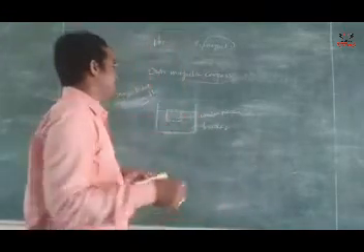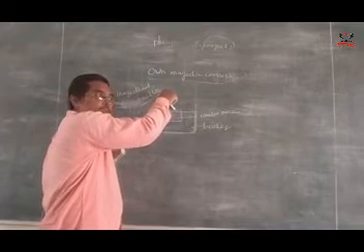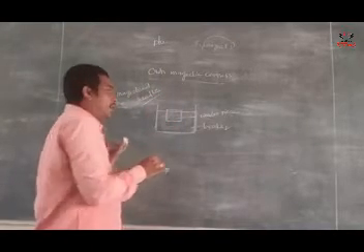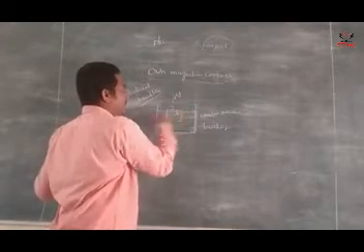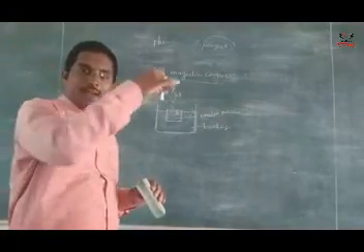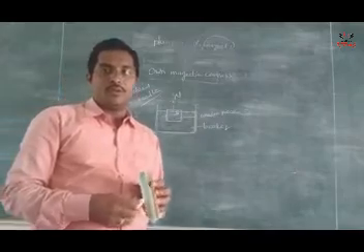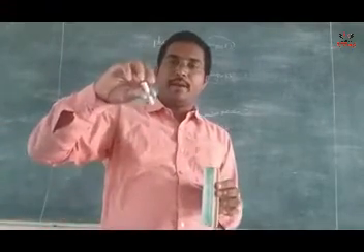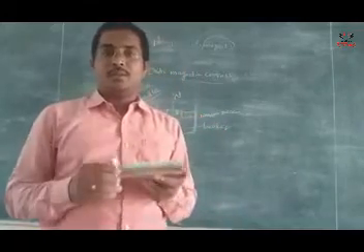Now keep the magnetized needle on the wooden piece and leave it, and it will show the north and south direction. It shows the magnetic needle pointing north and south. I told you about the directive property: a suspended bar magnet comes to rest in the direction of north and south.